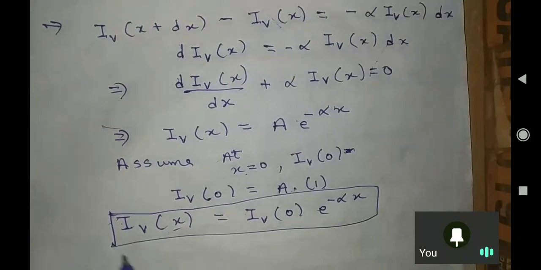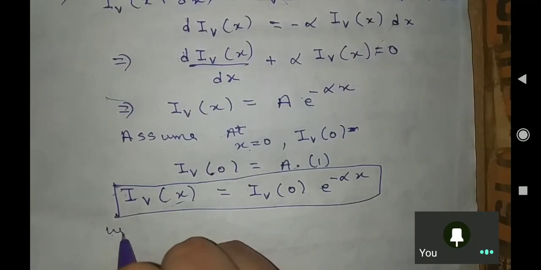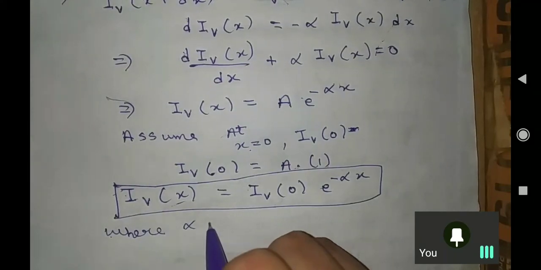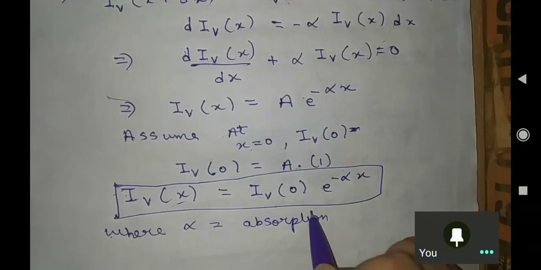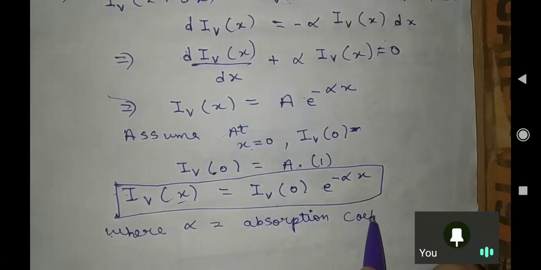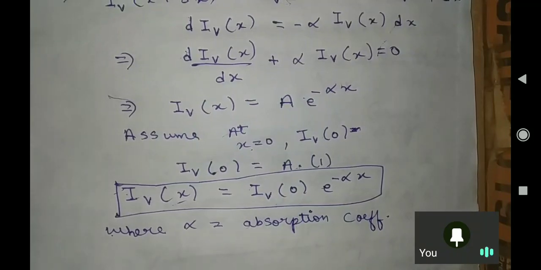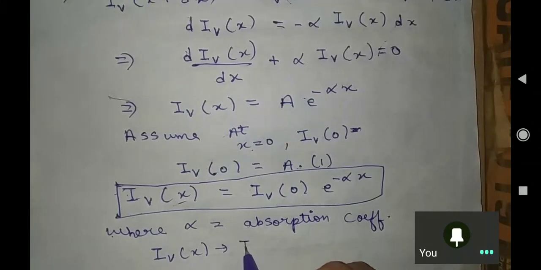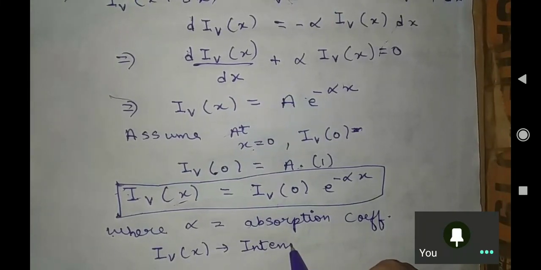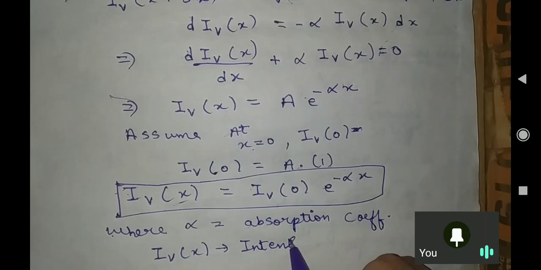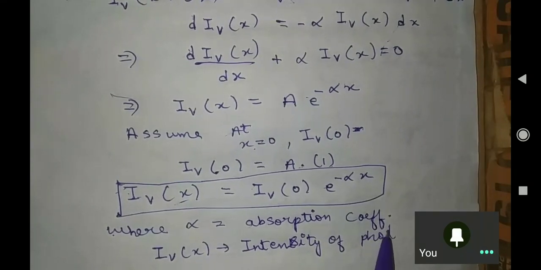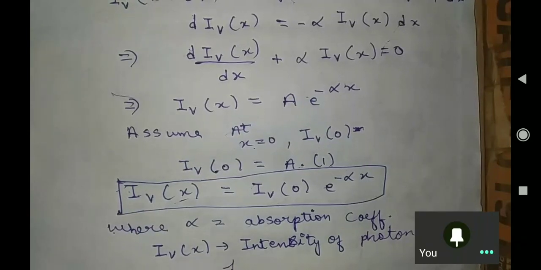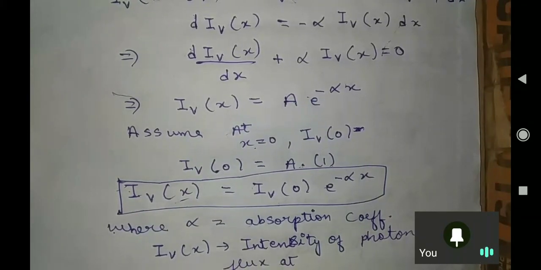I'm telling you, wait a second. Alpha is your absorption coefficient, and Iv(x) is the intensity of photon flux at a distance x.